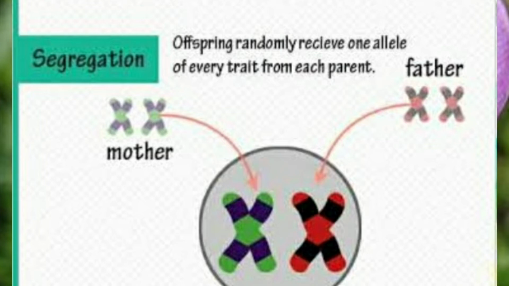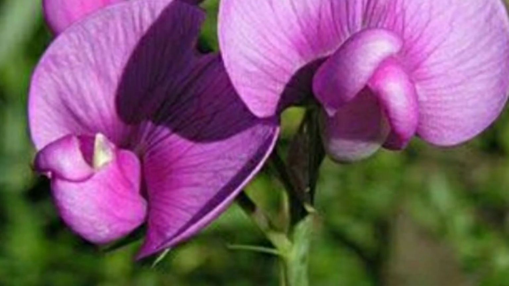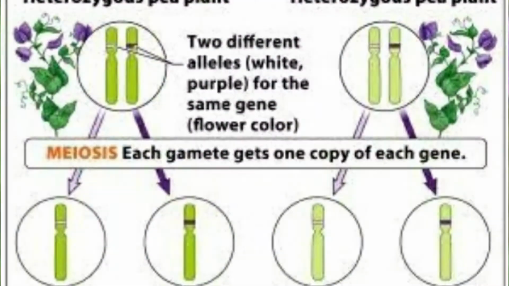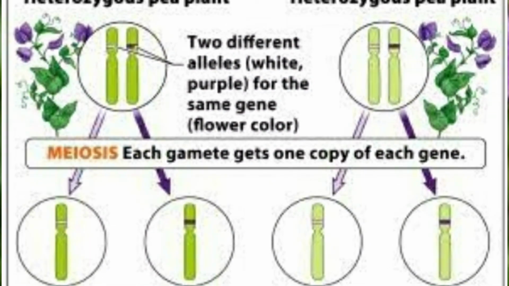Here in this law, we can see that each specific organism carries two alleles for each trait and that these alleles divide or separate during meiosis.